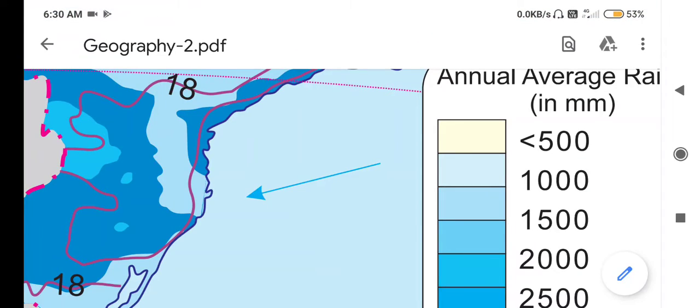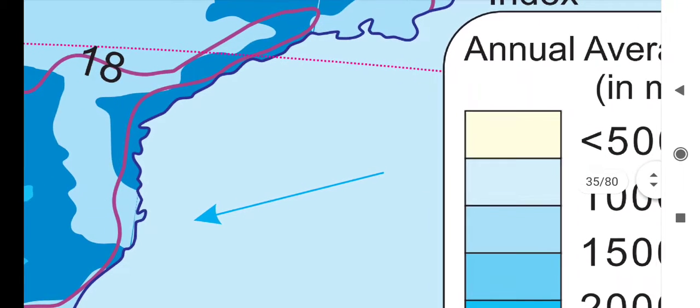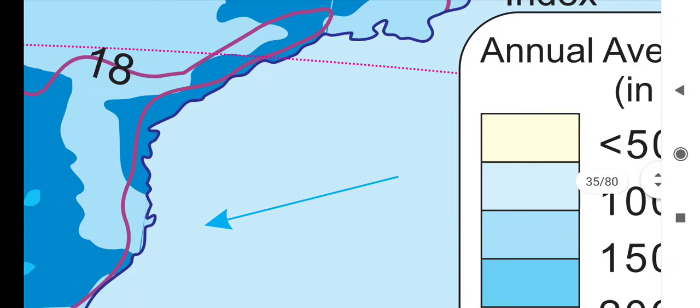See, the southeast trade winds are coming, but those winds are obstructed because of this great escarpment, because here the altitude is more, and due to that orographic type of rainfall falls here. We can see the trade winds are obstructed here because of the great escarpment, the heighted place. The wind cannot pass, so this side, the windward side, gets maximum rainfall and the winds cannot go further.